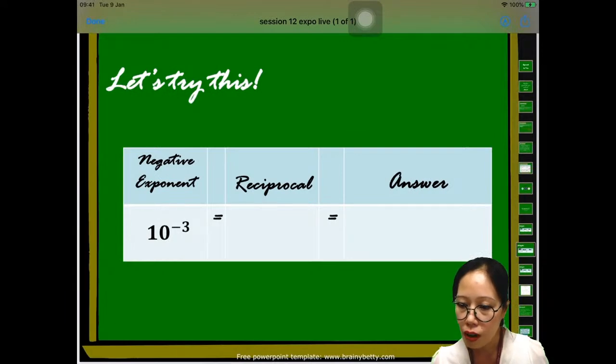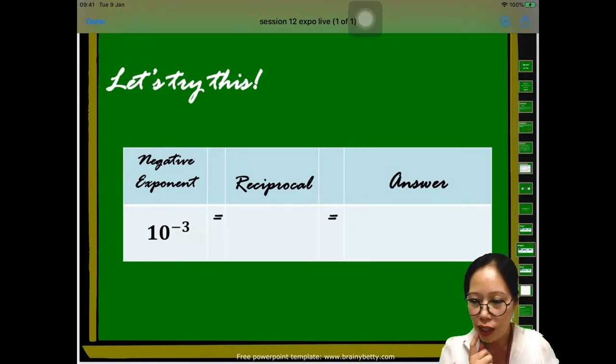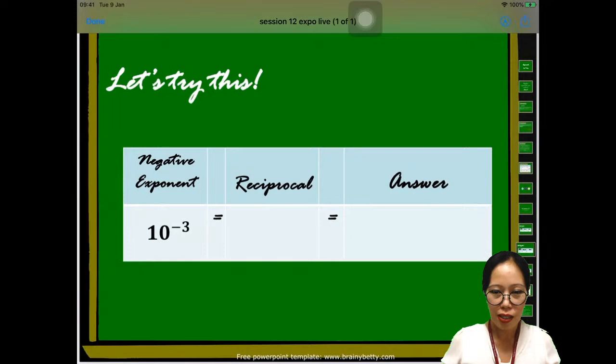The reciprocal is, okay, what is the reciprocal? I cannot see any answer here. Alright. The reciprocal is, it's a very, okay.